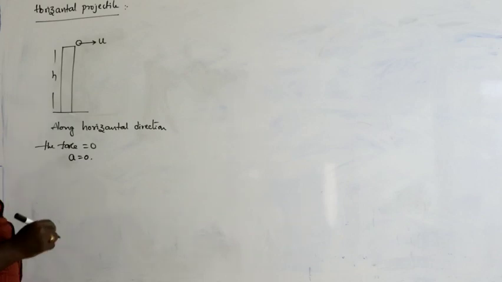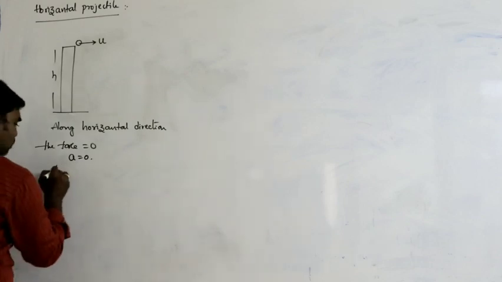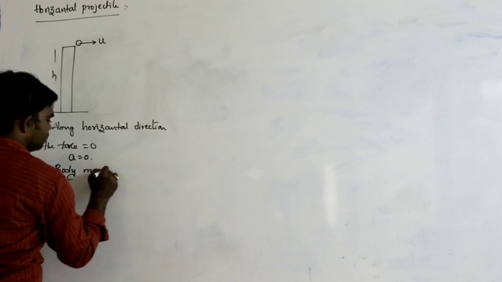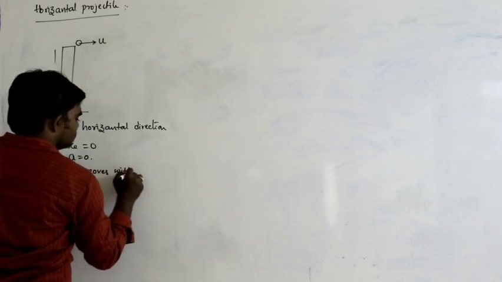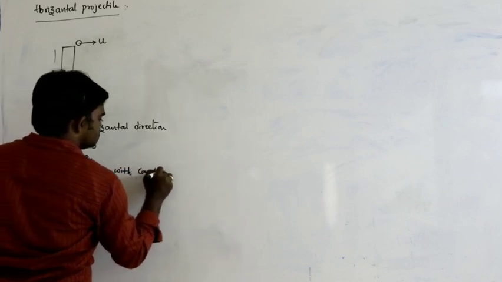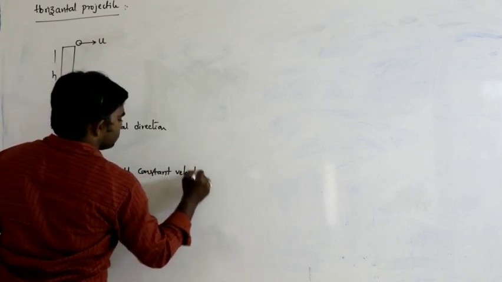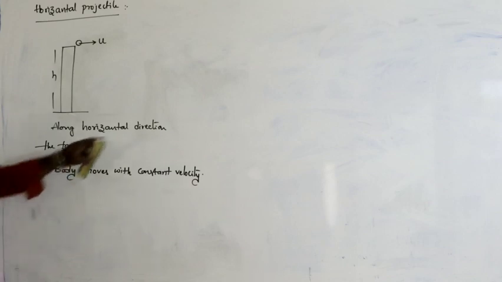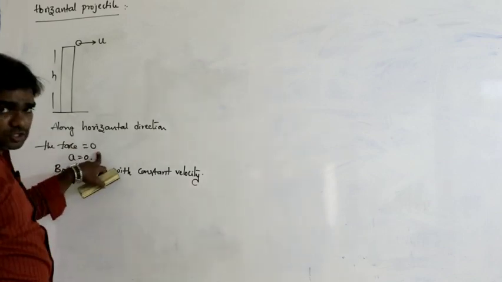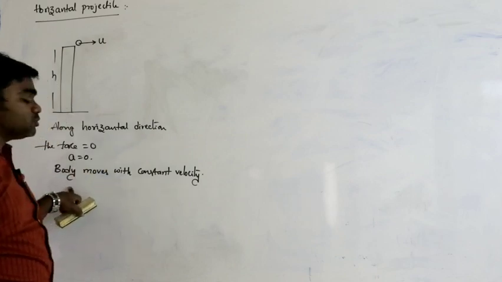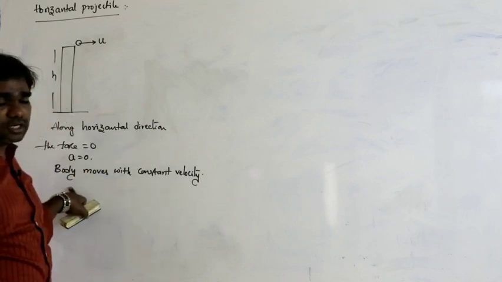If acceleration of the body is 0, what happens? Body moves with constant velocity. So along horizontal direction, the force acting on the body is 0, that's why acceleration of the body is 0, so the body moves with constant velocity along horizontal direction.